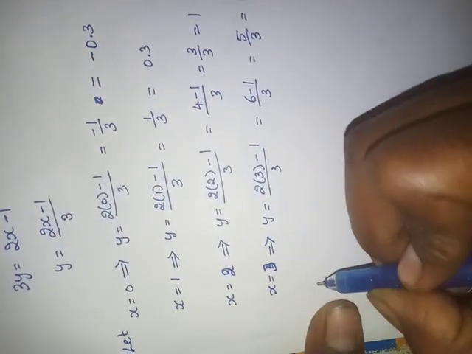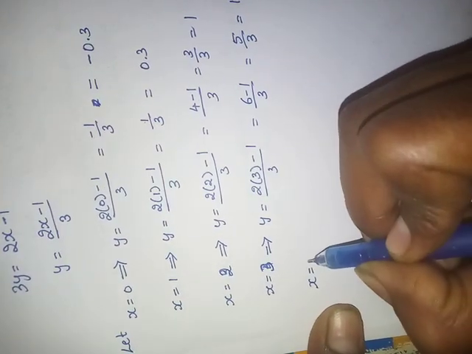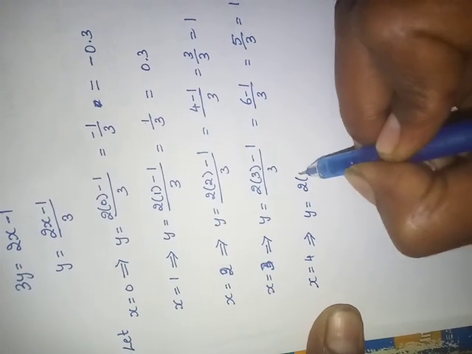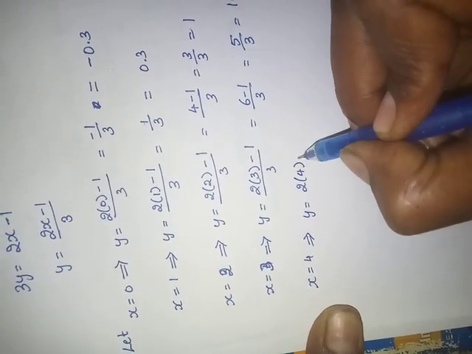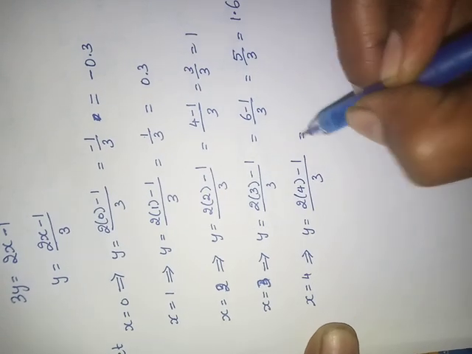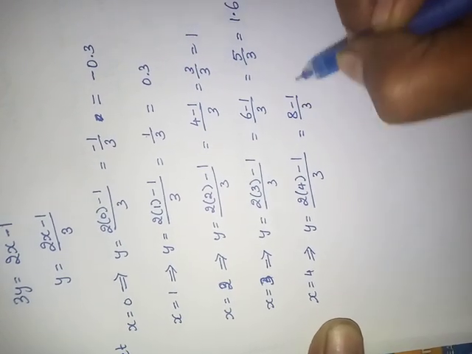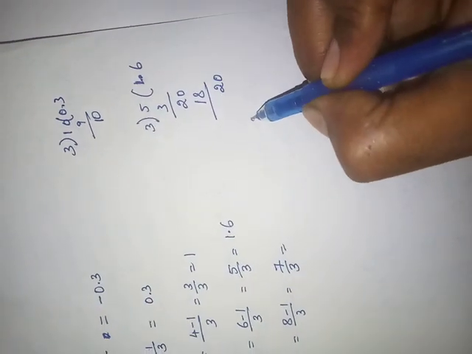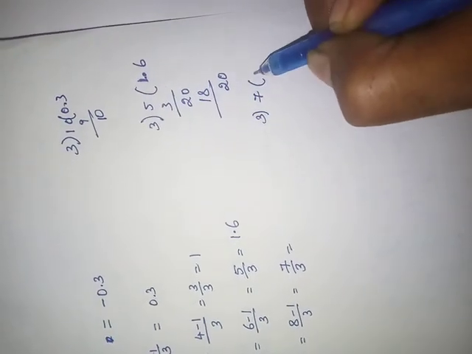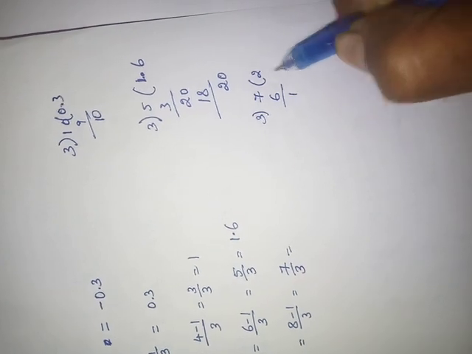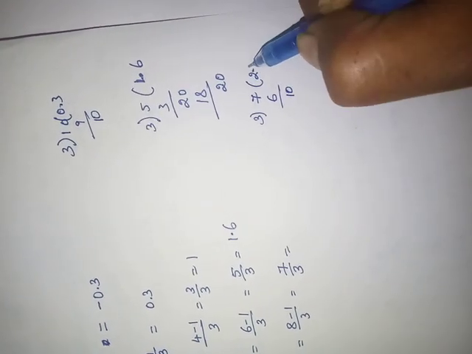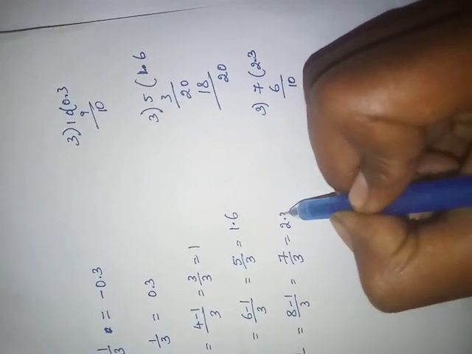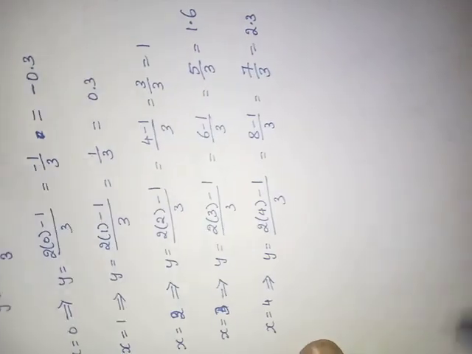If I take x equals 4 again, y equals (2 into 4 minus 1) by 3, 8 minus 1 by 3, 7 by 3. Again we will get decimals. It continues. All the points we got now.